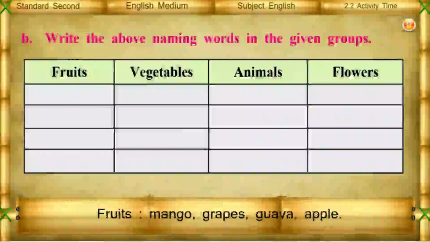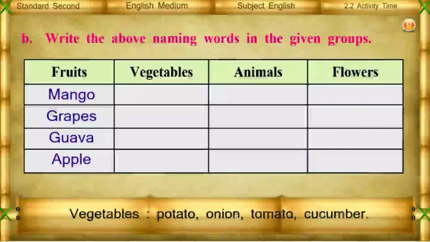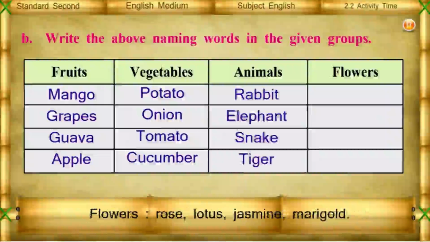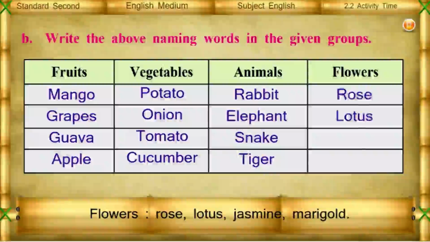Fruits: mango, grapes, guava, apple. Vegetables: potato, onion, tomato, cucumber. Animals: rabbit, elephant, snake, tiger. Flowers: rose, lotus, jasmine, marigold.